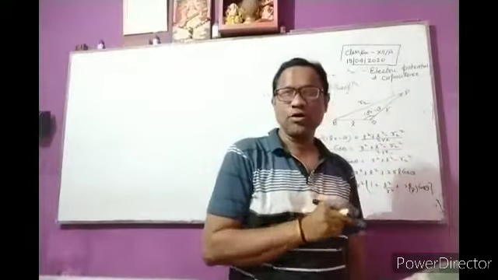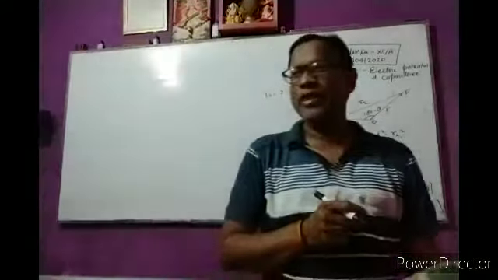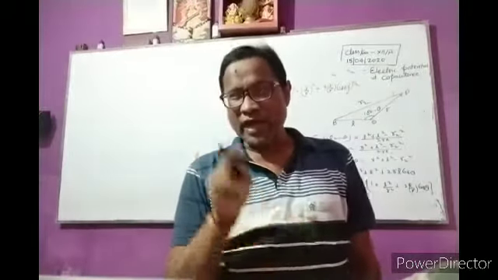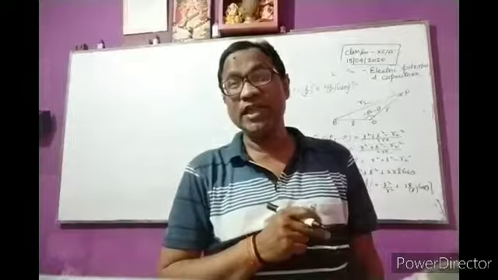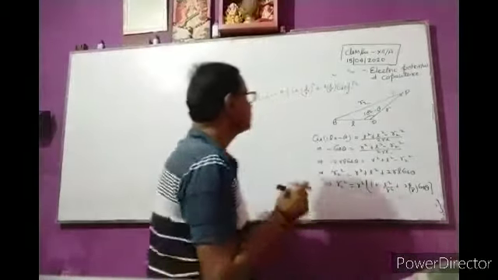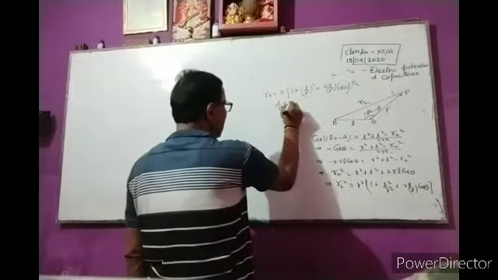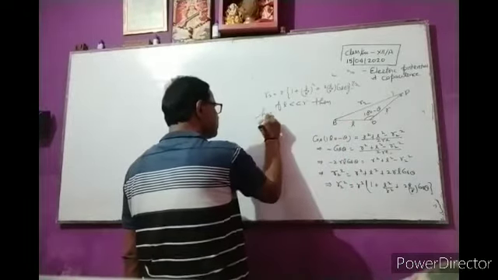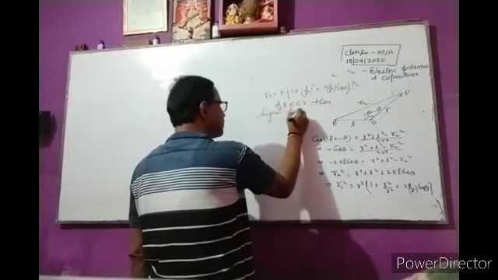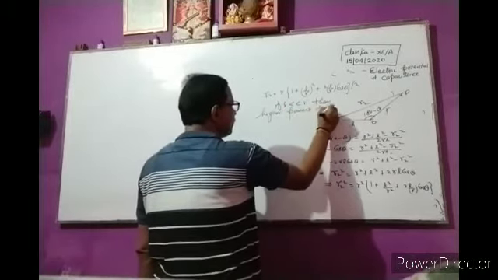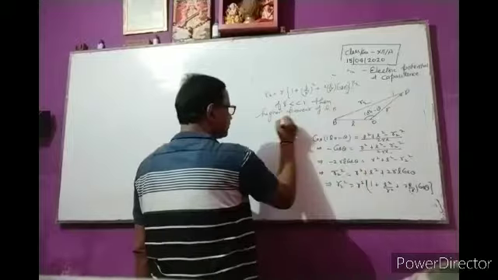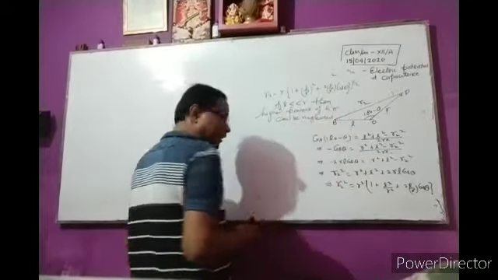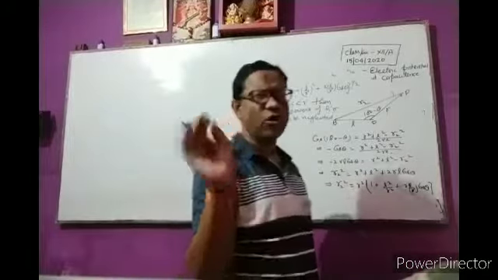In this case also, applying binomial expansion, and l very less than r, higher powers of l by r can be neglected because it is negligible, very small.